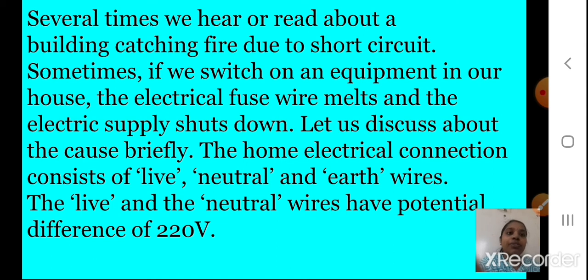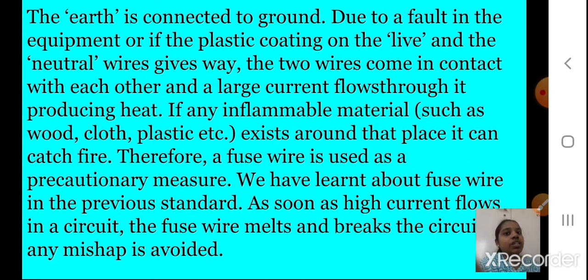Now why does this happen? The home electrical connections consist of live, neutral and earth wires. This you have also studied last year. Remember, three types of wires are there in our home electrical connections. The live and the neutral wires have a potential difference of 220 volts. Then the earth wire is connected to the ground. Due to a fault in the equipment or in the plastic coating of the live and the neutral wire, the two wires come in contact with each other, and a large current flows through them, producing heat.